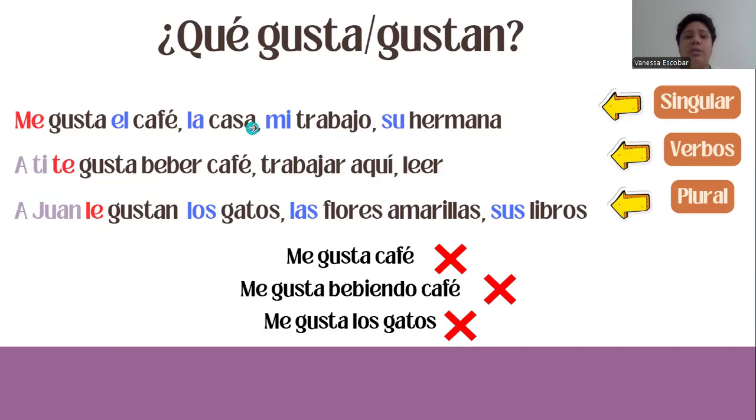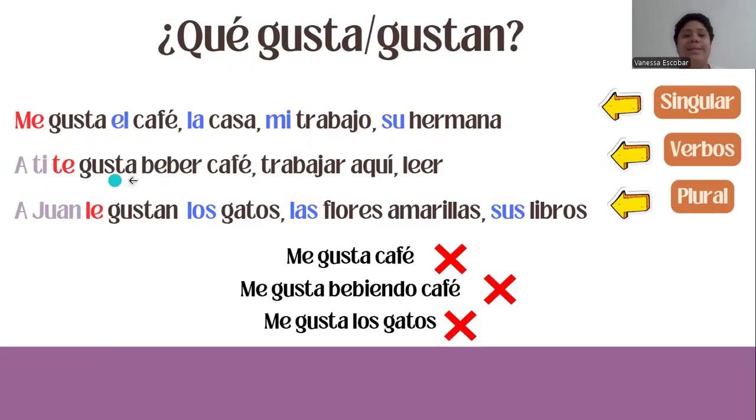So these are singular words. So I use gusta. And also, very important, you need to use either the article, el, la, or possessive pronouns like mi, or su, or nuestro, etc. You also use gusta with verbs.